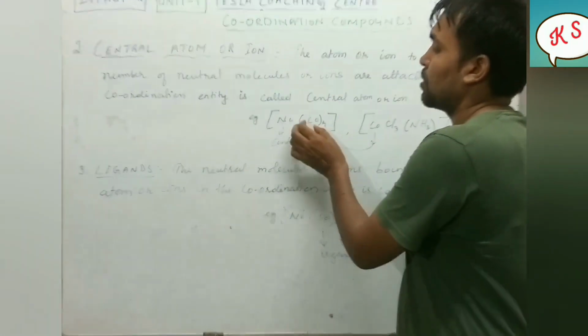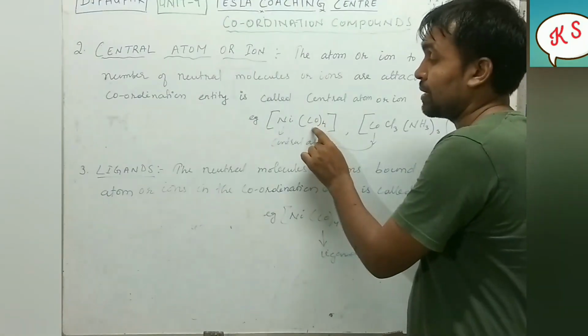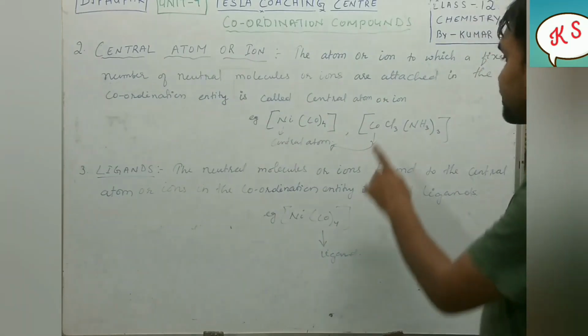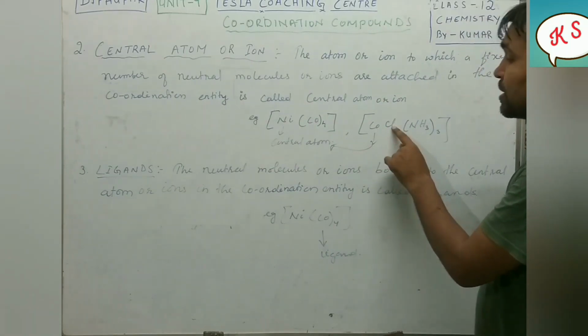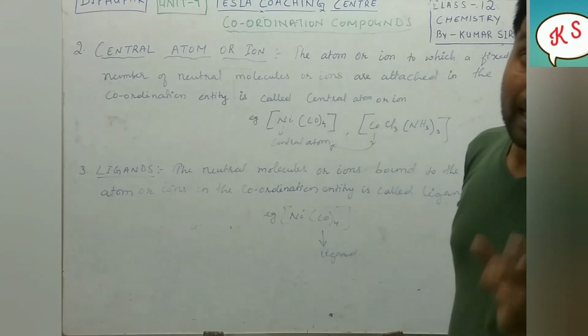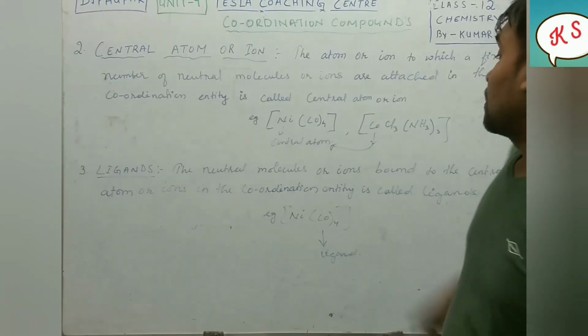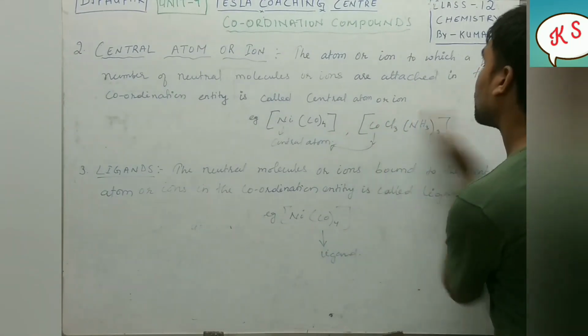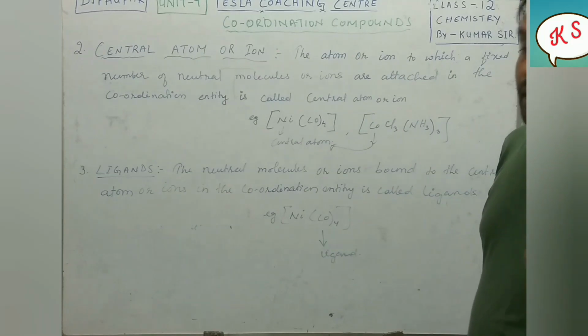CO four times. So CO is nothing but a ligand. Similarly, in [CoCl3(NH3)3], Co is cobalt, so this is the central metal atom, and beside this central atom, whatever is left is called ligands.